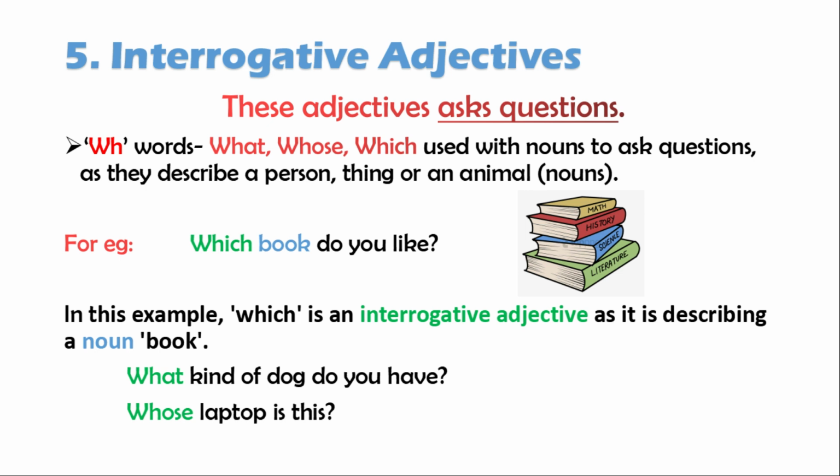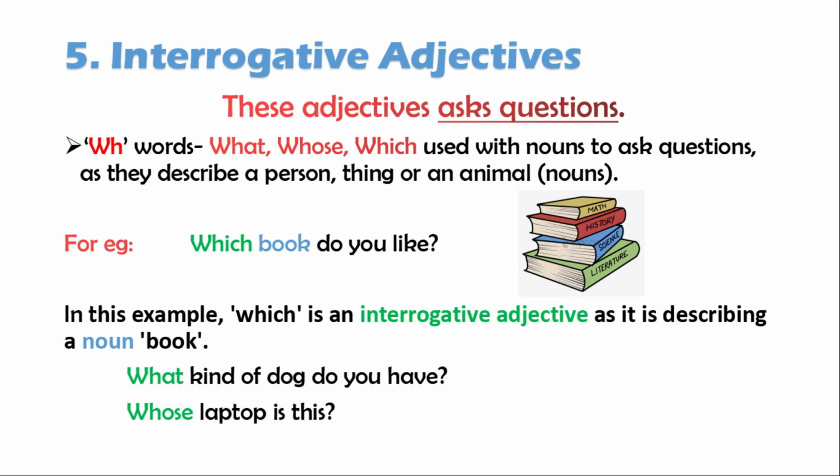Interrogative adjectives. These adjectives ask questions. Words like what, whose, which are used with nouns to ask questions as they describe a person, thing or an animal. For example, which book do you like?